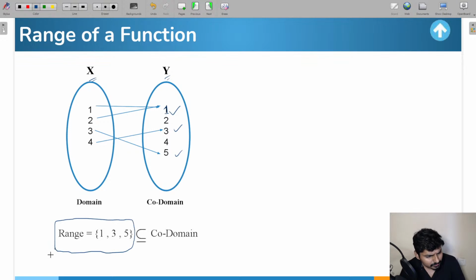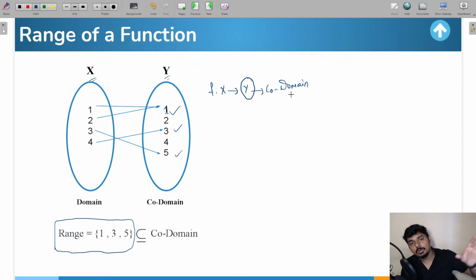Now you will have a doubt: sir, what is the codomain, what is the range, what is the difference between them? As I told you, if you take f maps x tending to y, guys, whichever is the second set, that second set will represent the codomain. Okay, and in the second set, whatever are going to be the images, if you take all the images together, that will be representing the range of the function. So we can say that range is contained in the codomain. So we can say that range is going to be a subset of codomain, everyone.